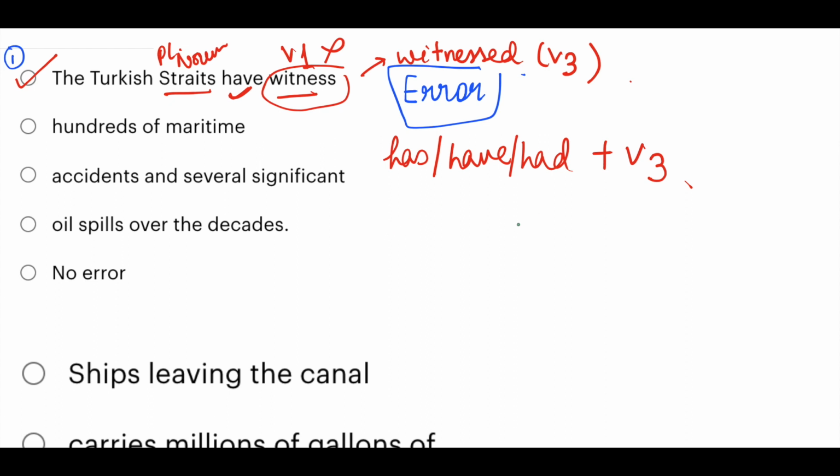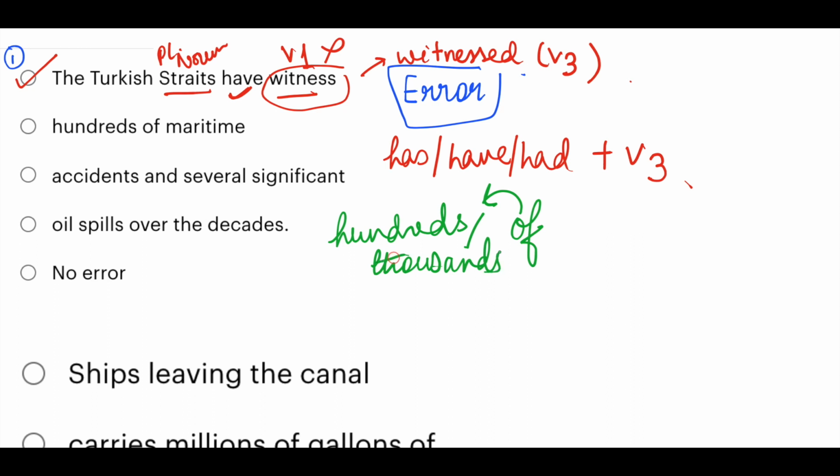Have witnessed hundreds of maritime accidents. Now remember that when you have of, before of you can use hundreds, thousands, millions. But if you do not have of, then you cannot use this. Like hundred people, you cannot say hundreds people. If you say hundreds people, it will be wrong.